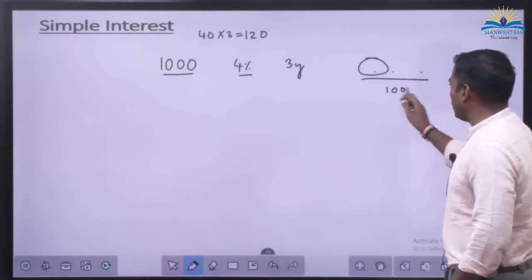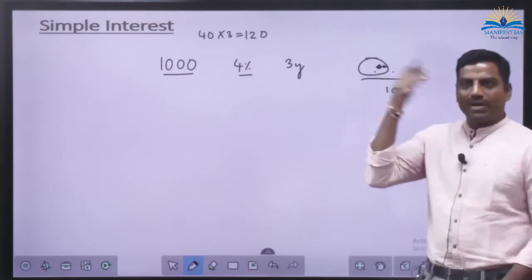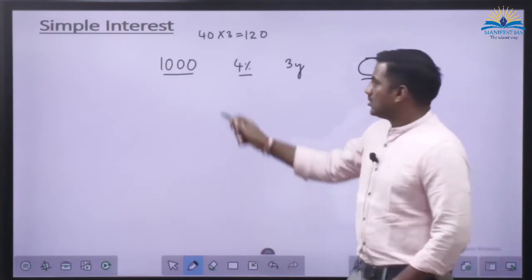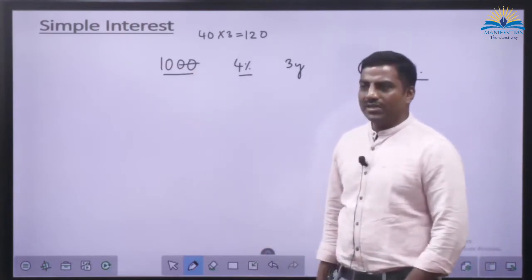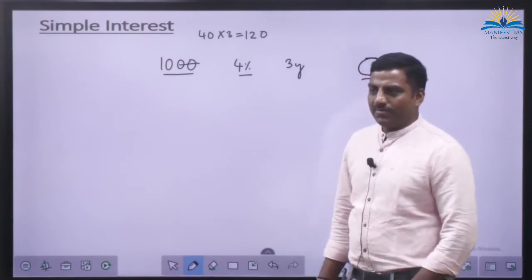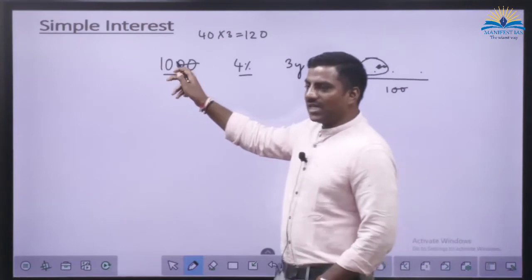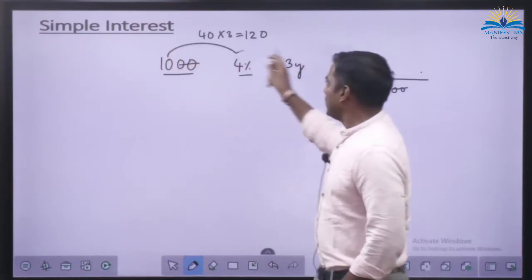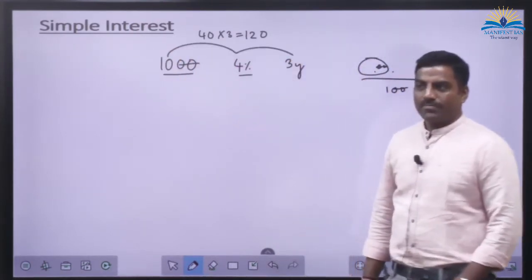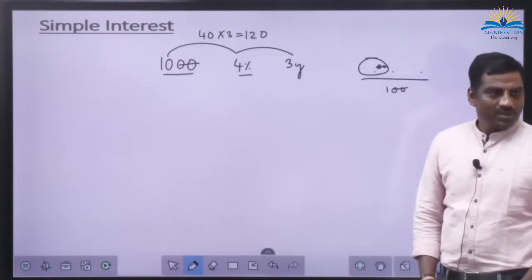So better you discard those 2 zeros as early as possible. In your mind only you have to discard. What does it mean? 10 hundreds are there. So you cancel this 1000 by 100. So 10 hundreds are remaining. Take this one, multiply with this and this. Over. Don't bring 100 into the picture at all.